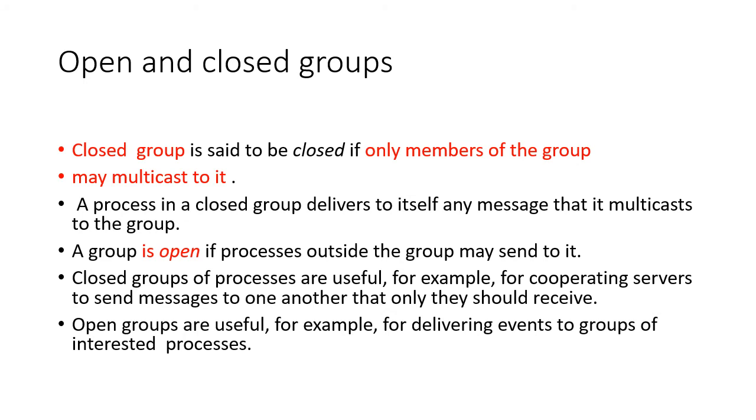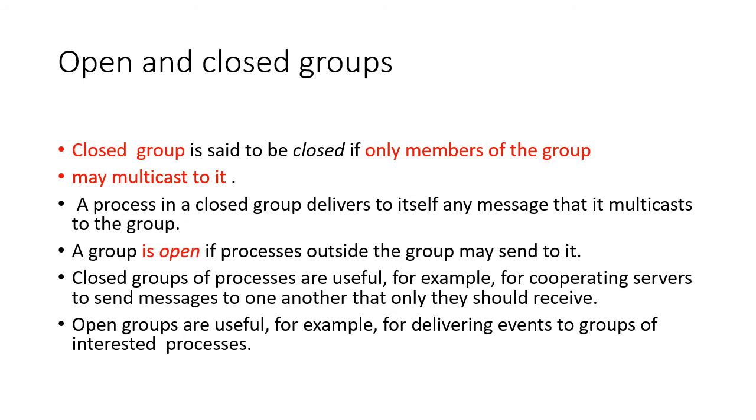Then we have open and closed groups. A group is said to be closed if only members of the group may multicast to it. An outsider cannot send a message to this closed group, even if they know the group ID. That's why it's called a closed group. This finds advantages when a group of cooperating servers are sending messages to another set of servers towards a common goal, and they don't want these messages to go outside, or they don't want to receive messages from outside. Then they can go for a closed group.